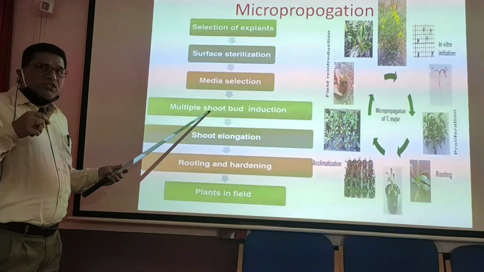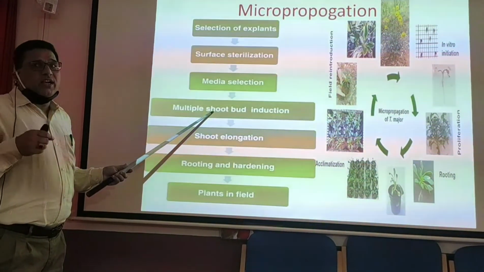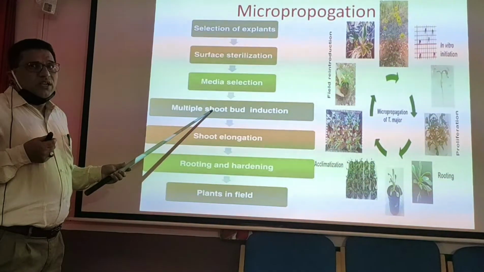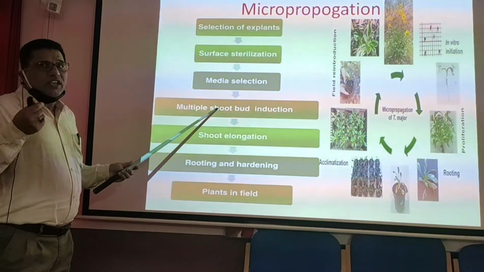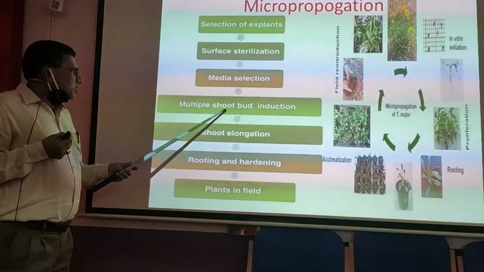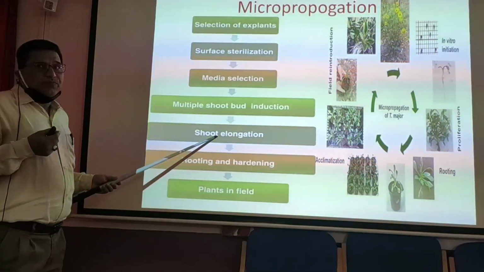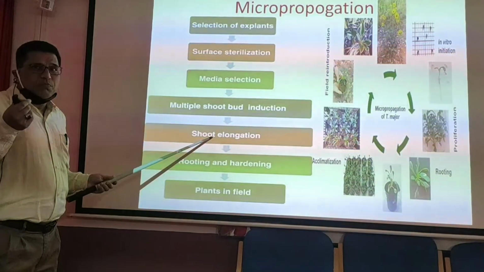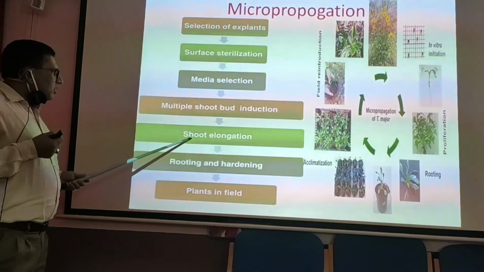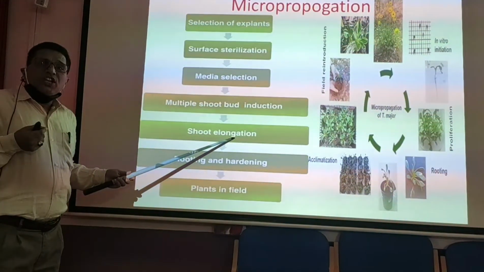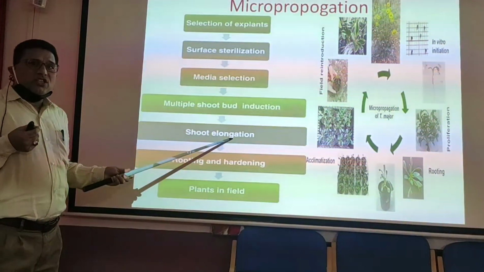From each piece of internode, we can get 100 buds, so that 10,000 cultures can be done through subcultures. After each piece of internode is grown in subculture, we induce shoot elongation in those buds.